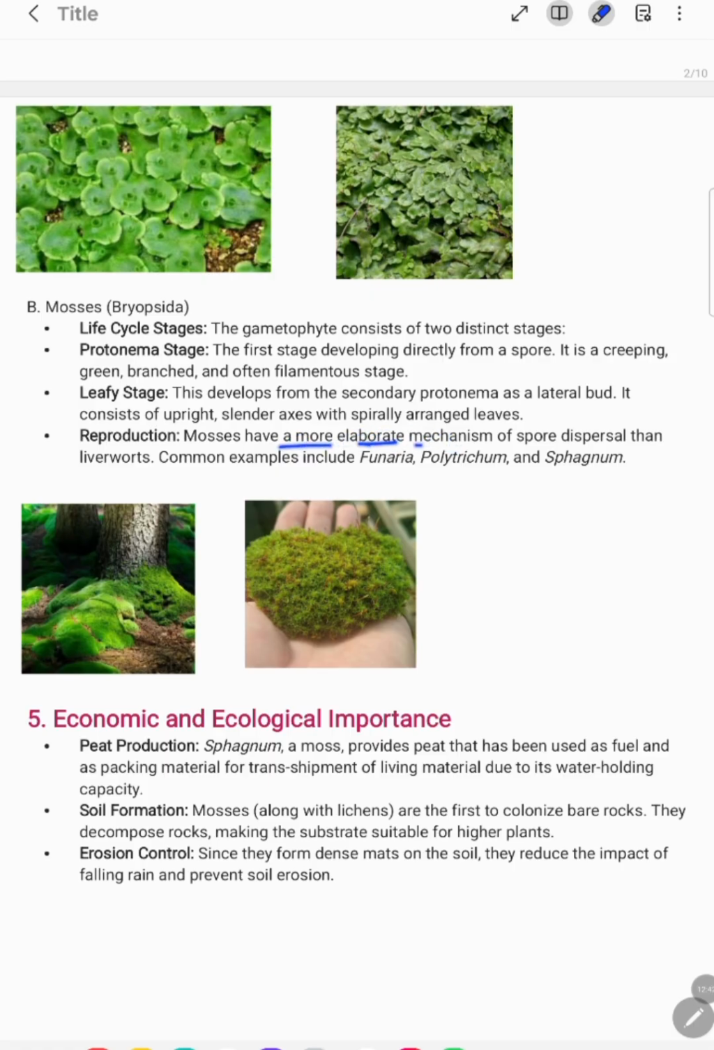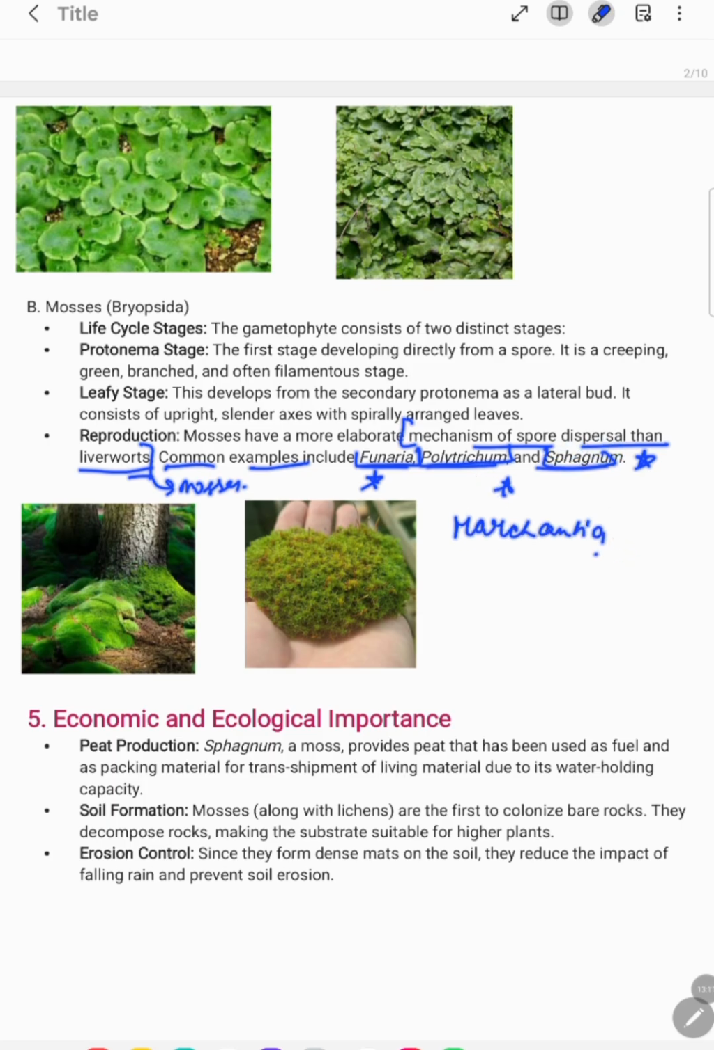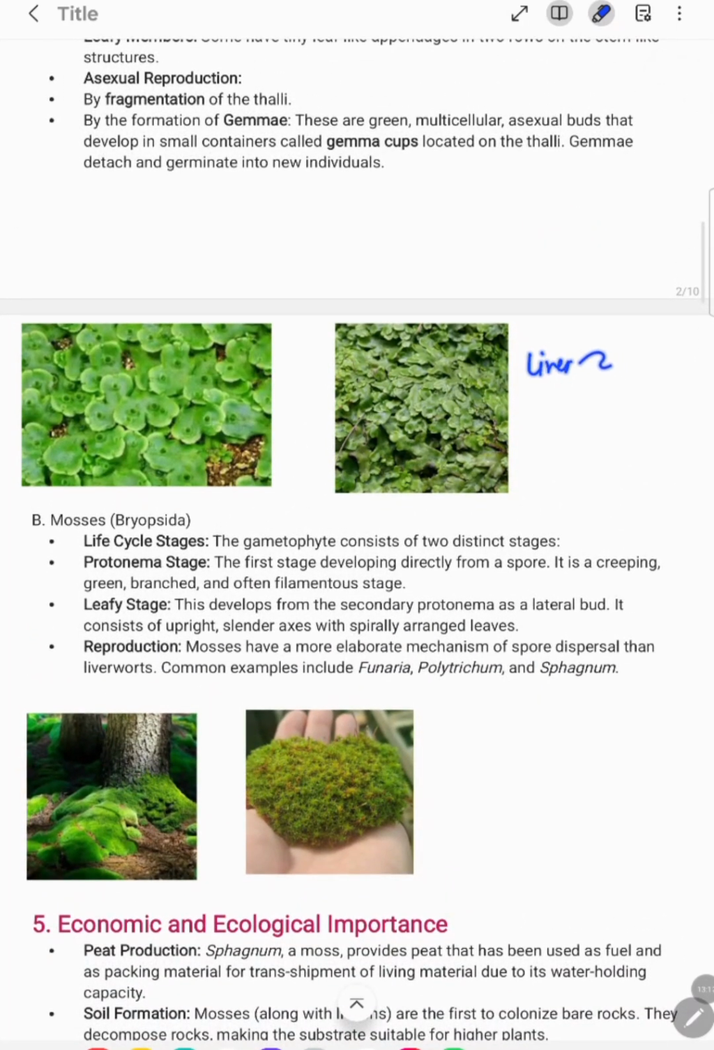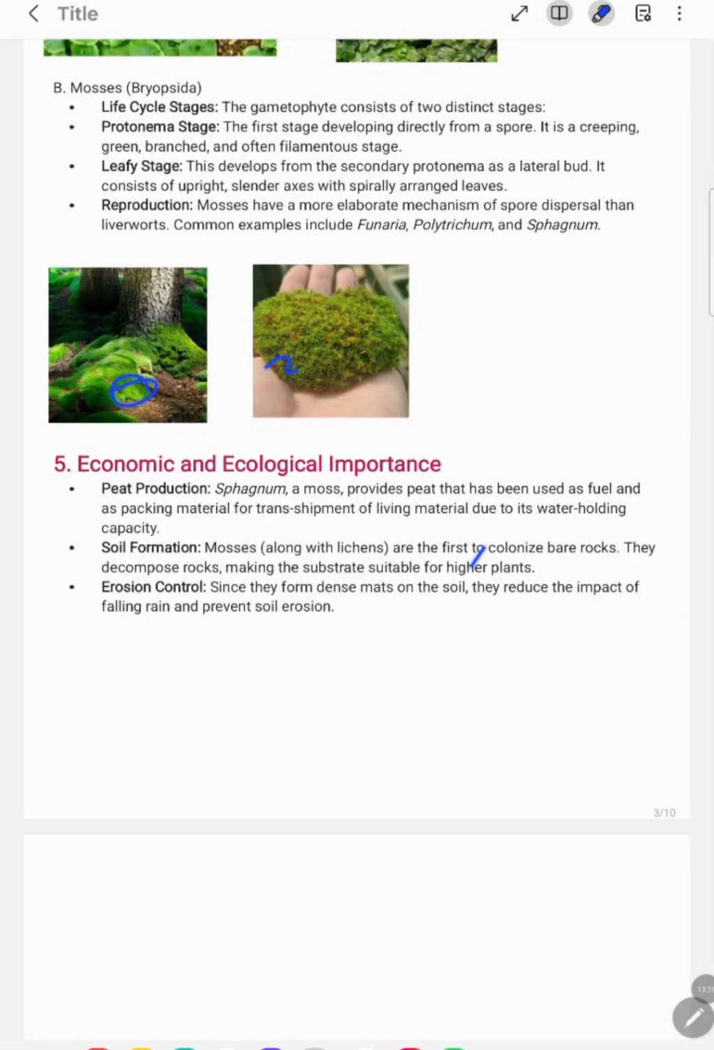See, they have an elaborate mechanism for the spore dispersal than liverworts. Okay, the mechanism of the spore dispersal in them is elaborate as compared to the liverworts. Okay, and here are some examples like Funaria, Polytrichum and Sphagnum. Remember these. Okay, the examples of mosses are Funaria, Polytrichum and Sphagnum, and Marchantia. The diagram we have discussed is of Marchantia liverworts. Okay, this is the diagram of moss, how mosses look like.